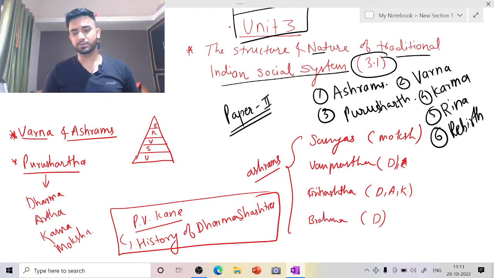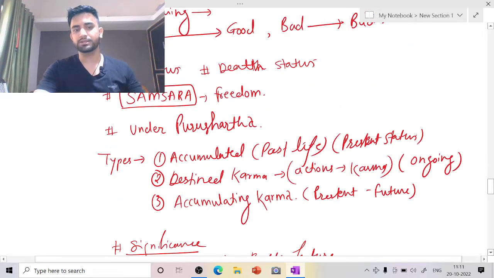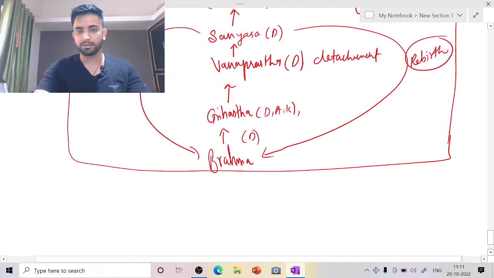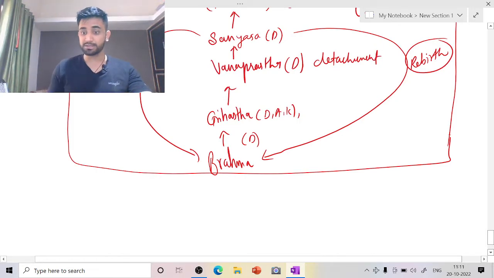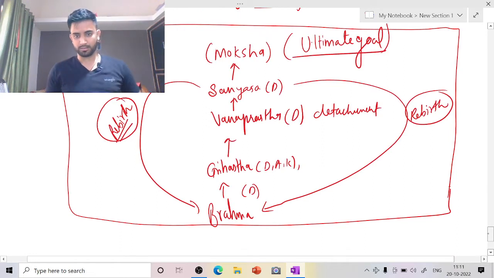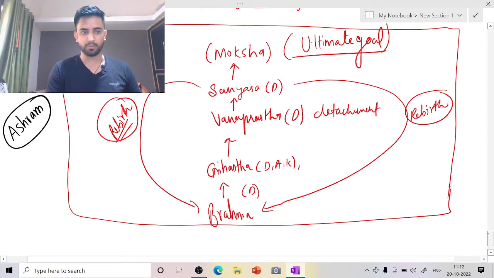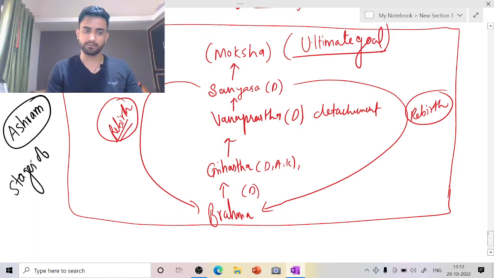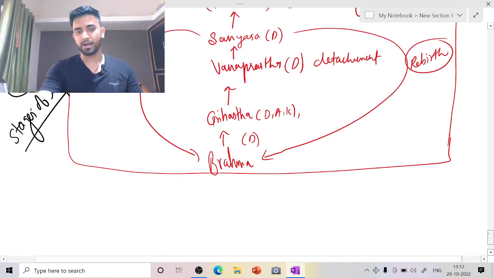Now, before starting everything, I want you to look at this particular diagram. You will find this diagram everywhere, but this diagram is very important and you should be able to draw this diagram in exam. As far as the Indian society is concerned, we have ashrams. Now what do I mean by ashram is not something where the people live. This ashram is different. It is a stage of life, stages of life.